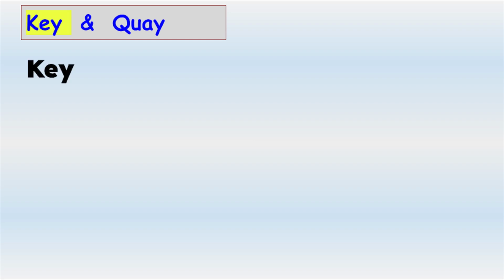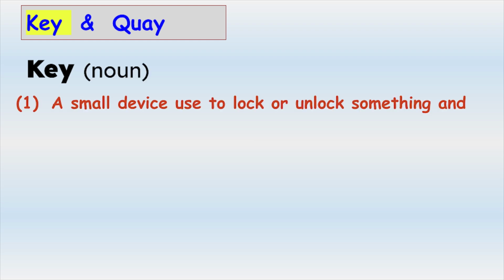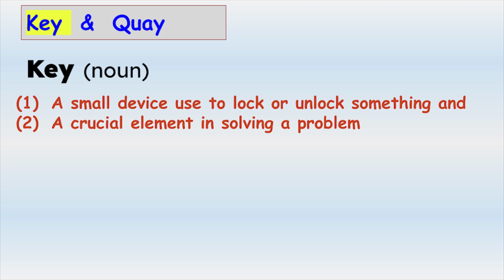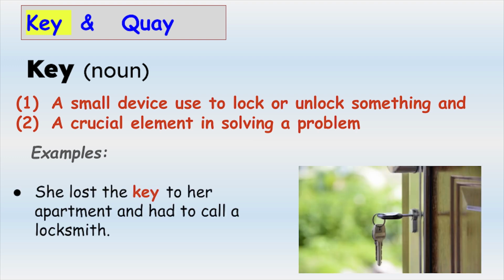Key, spelled K-E-Y, is a noun and it has two meanings. One is a small device used to lock or unlock something like a door, and two is a crucial element in solving a problem. Here are examples. She lost the key to her apartment and had to call a locksmith. This is using key as a device to unlock a door.